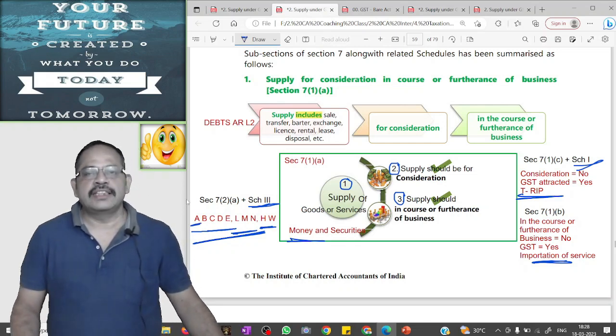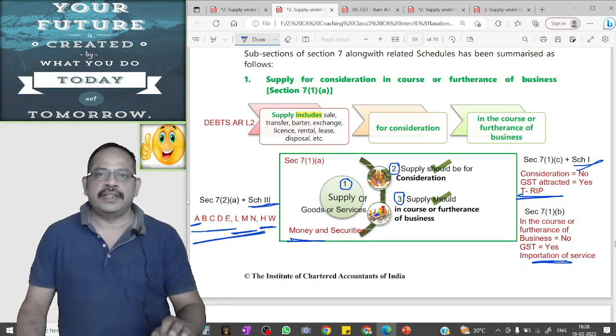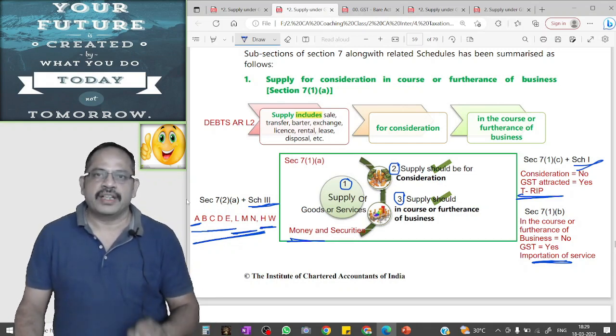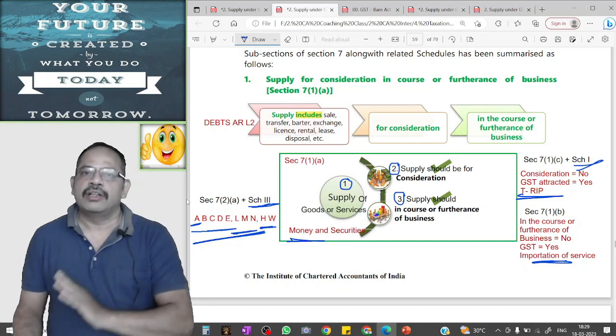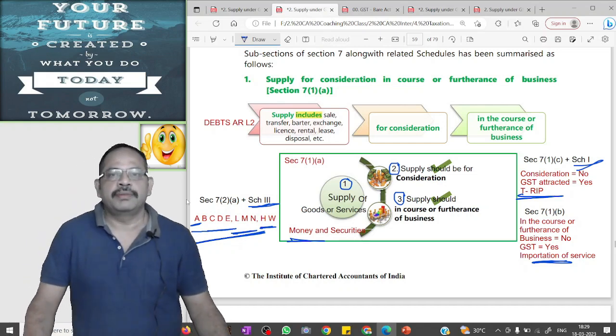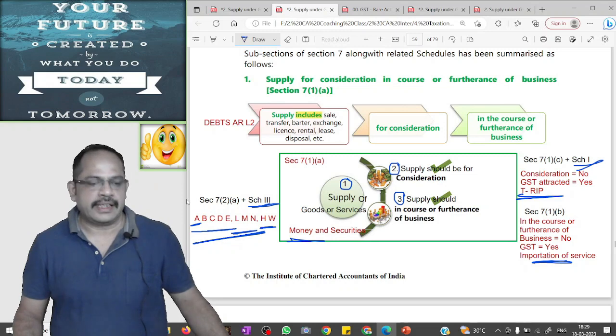A. Actionable claims other than lottery, betting and gambling. Lottery, betting and gambling is a supply, taxable event and GST will be attracted. Actionable claims other than these three items are not supply, not taxable event and GST will not be attracted.